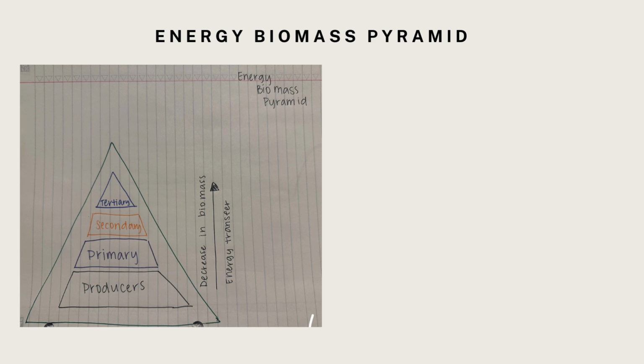At the top level is going to be the tertiary consumers because they are predators and they feed on the secondary consumers. Energy at this level is the smallest compared to all of the other levels. Since they're at the top of the pyramid, this means that they have the smallest biomass, and at each level energy is lost because of heat waste and through the metabolic processes of the food chain.